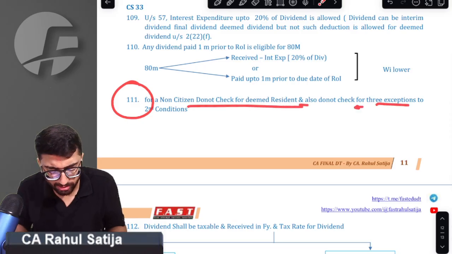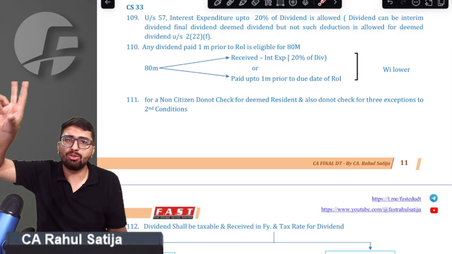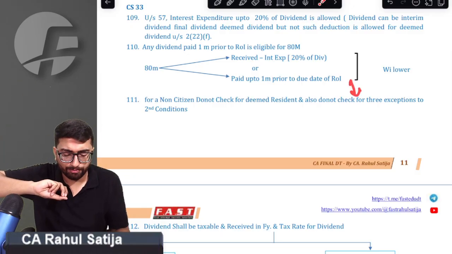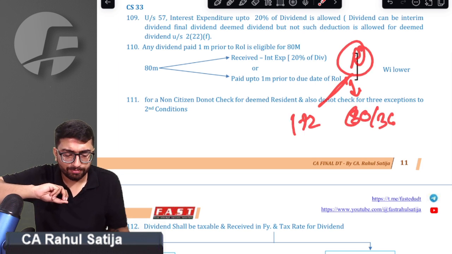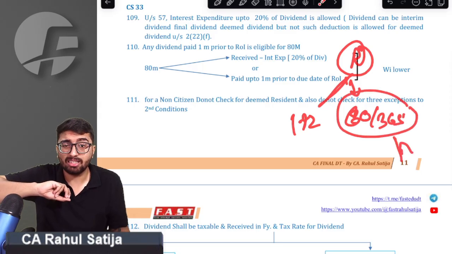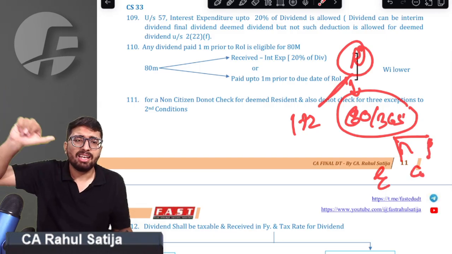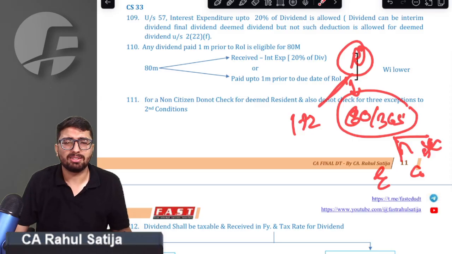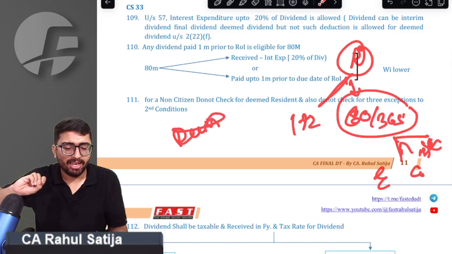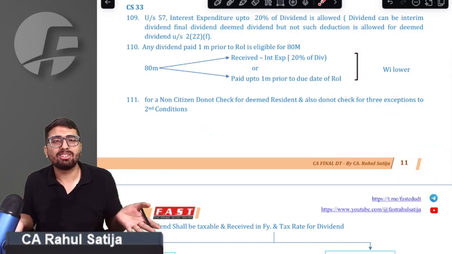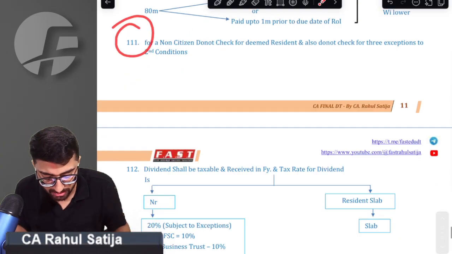Triple one, sir, it is not important. See, whenever there happens to be a non-citizen, then in that case the deemed resident provisions would not apply. Even if you remember, there was a second basic condition for checking residential status. We had two conditions: 182 days, 365 days. For these 365 days, we have three exceptions. Sir, a person going outside for employment, a crew member of an Indian ship, or any Indian citizen. All these special provisions do not apply to non-citizens. If somebody is not a citizen of India, then the deemed resident provision would not apply. If he is not a citizen of India, sir, then why check? Only check the basic conditions and the additional conditions. No special provisions would apply for non-citizens.